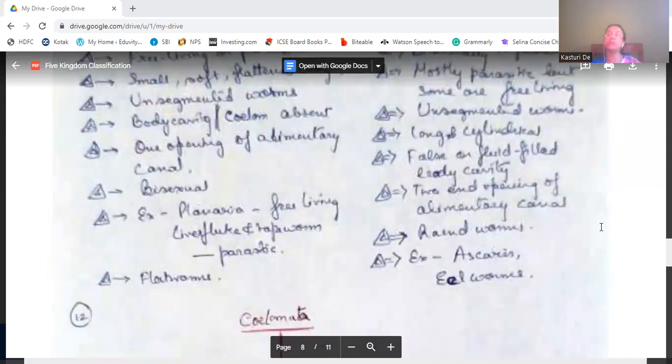In Platyhelminthes, they did not have any body cavity, but in Nematoda, they have a false or fluid-filled body cavity. Nematoda have two openings of the alimentary canal, but Platyhelminthes have only one opening. Examples of Nematoda are Ascaris and eelworm.